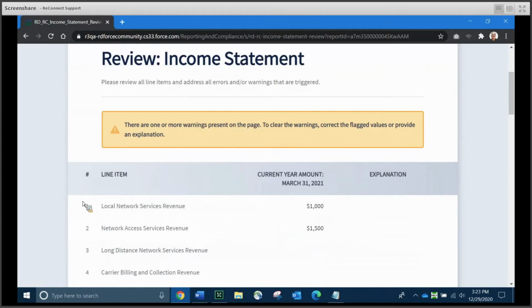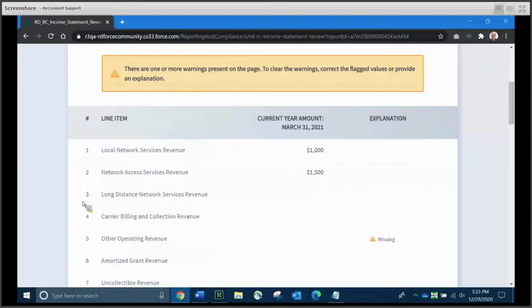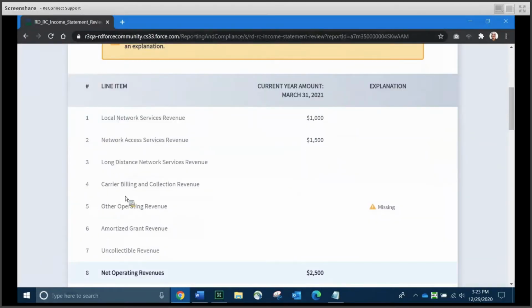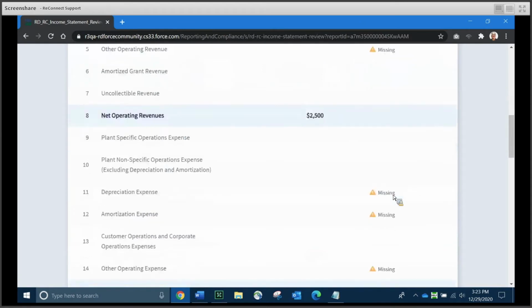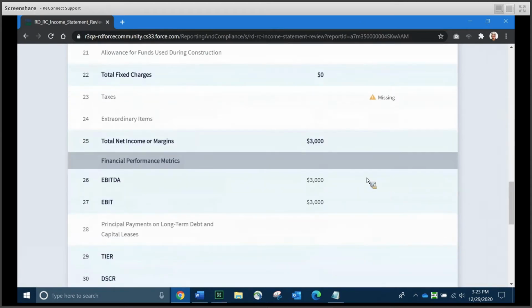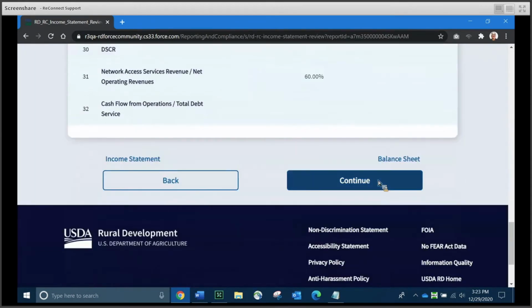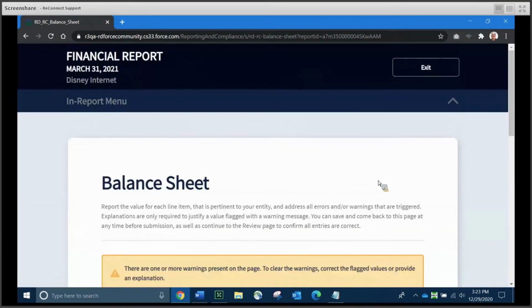Now, we're on the review page of the income statement. We can't change anything here, but it's telling us there are some warnings on the page. To clear the warnings, you're going to have to correct the flagged values or provide explanations. And if you notice on line item 5, other operating revenue, there's no data in the data column, but in the explanation column, there's a little amber triangle that says the explanation's missing. So you'd go back and you would fix that. For the purposes of time, I'm not going to go back and fix those today.